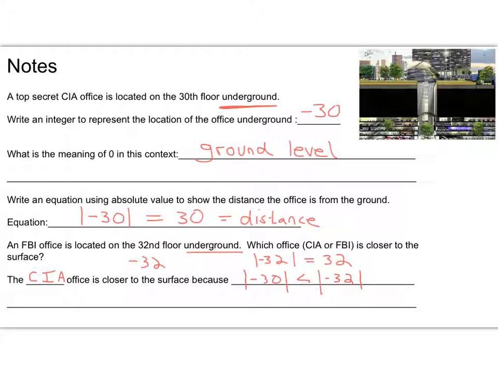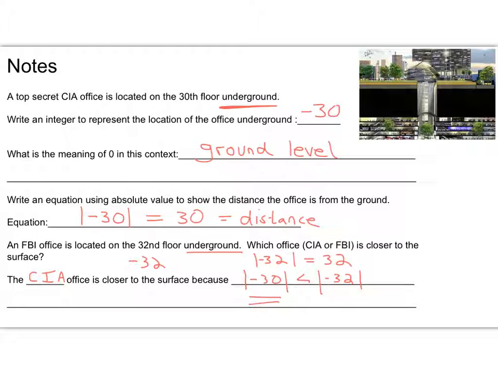So the CIA office is only 30 levels below. FBI is 32 below, so it's farther away from the surface. So that's why the CIA office is closer to the surface. So again, lots of keywords here. We have underground, we have closer. All these are keywords to help you answer questions like these.